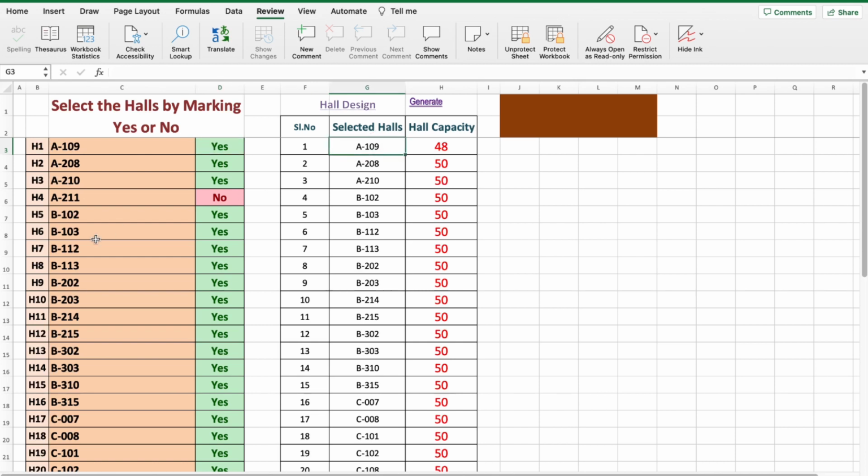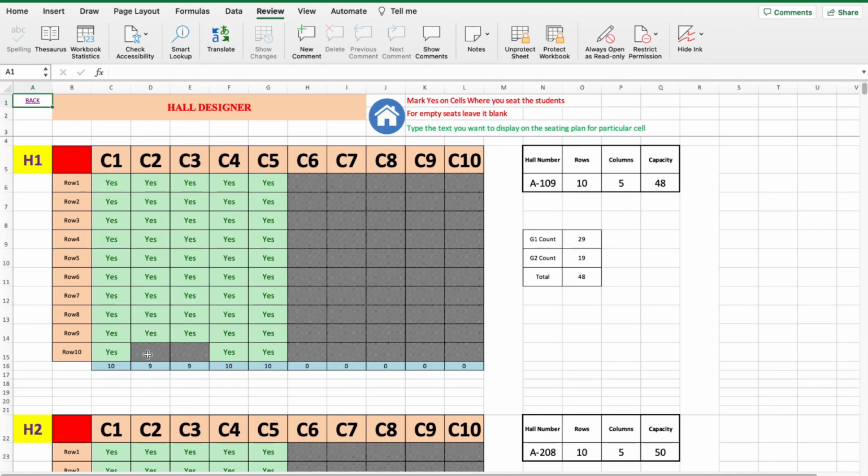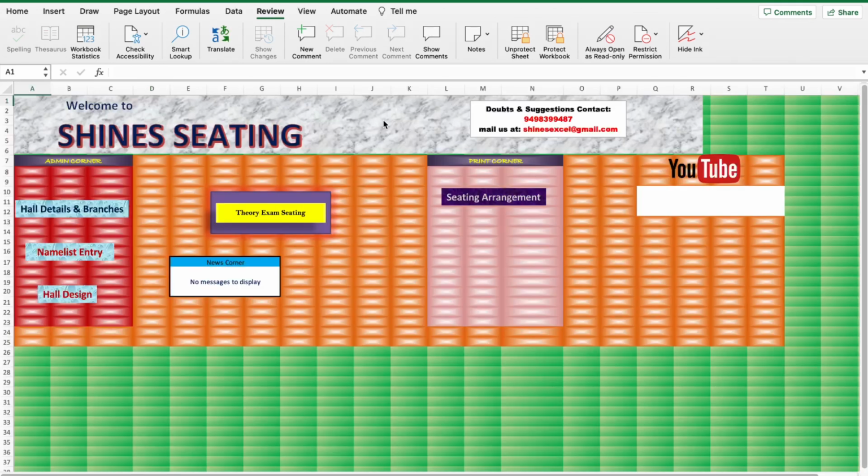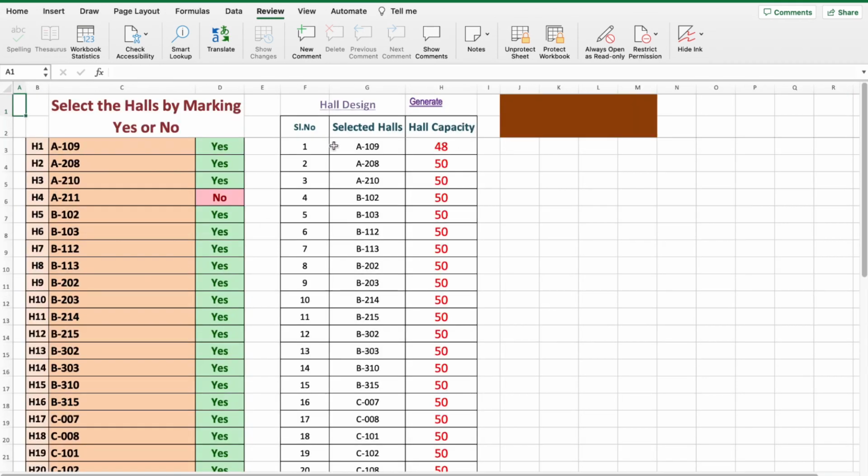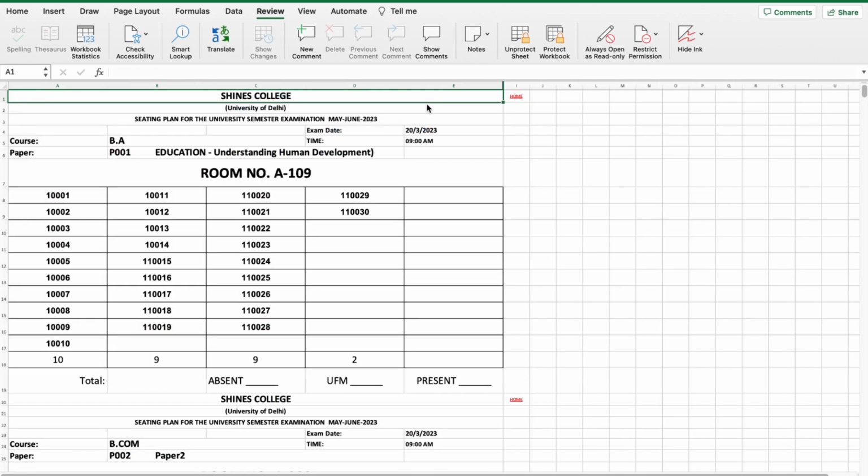So you can change the order by going to the hall design page. In the hall design page you can change the count, you can change the order, you can do whatever you like. See here it shows 48 because we have deleted 2 cells in the hall design page. After entering all such details and selecting the halls, press generate. That's all. It's a matter of only 3 minutes of work.